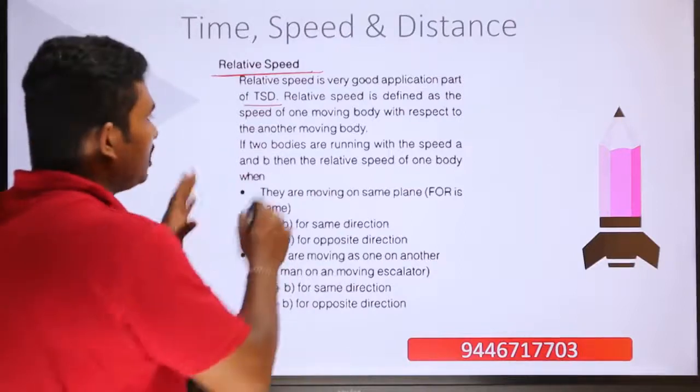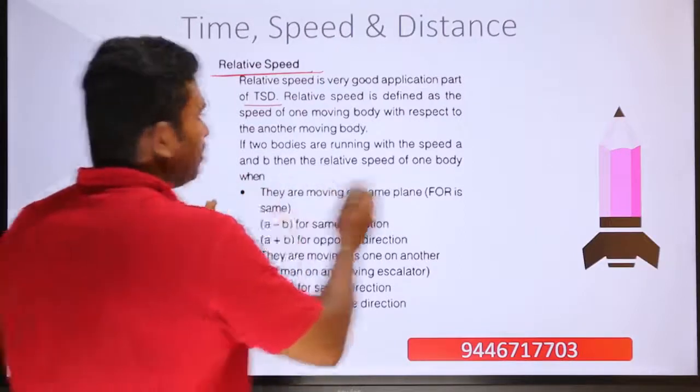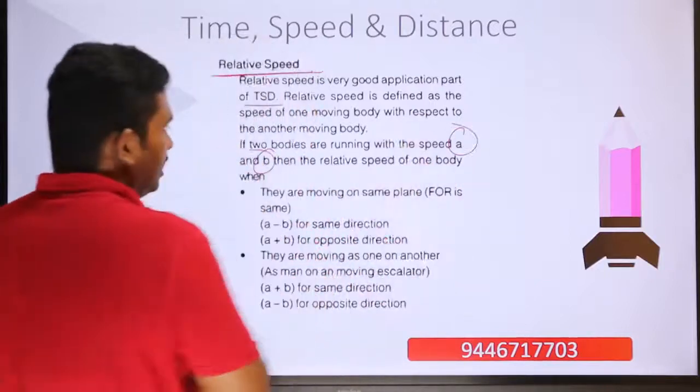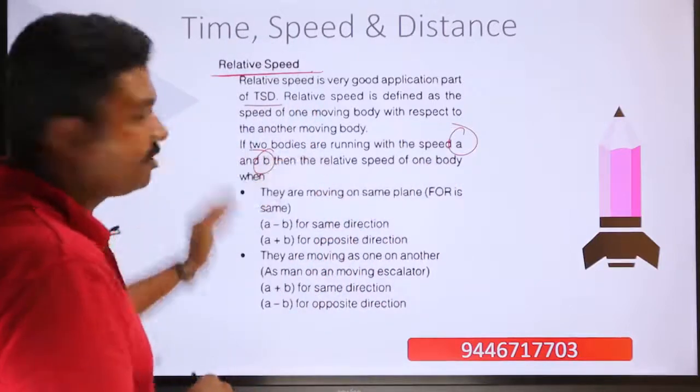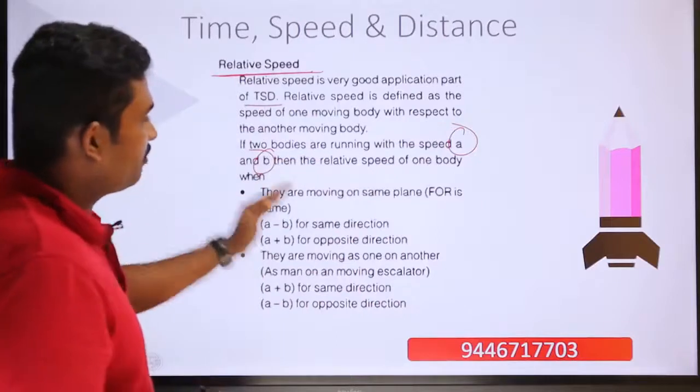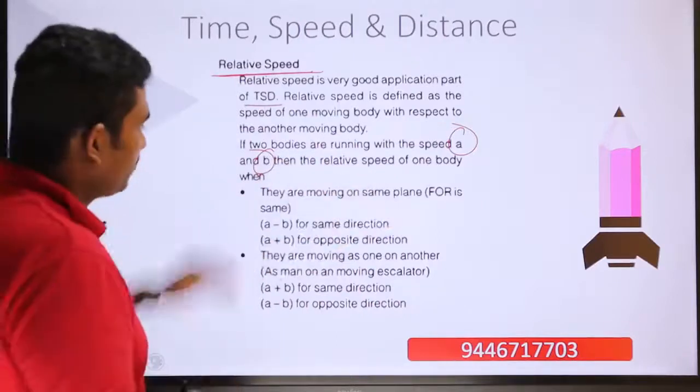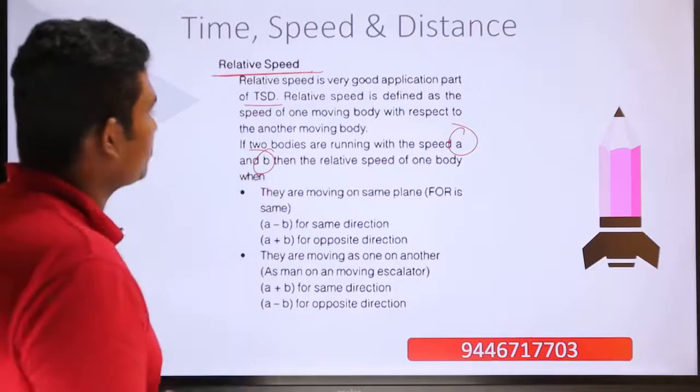So if two bodies are running with the speeds of A and B, then the relative speed when they are moving on the same plane. Okay, so we are going to make expressions for the same.